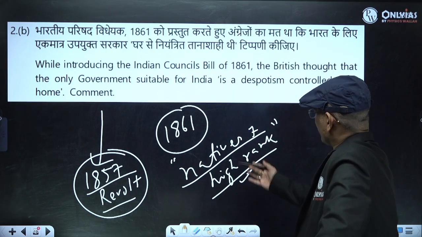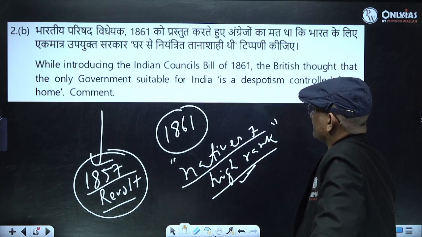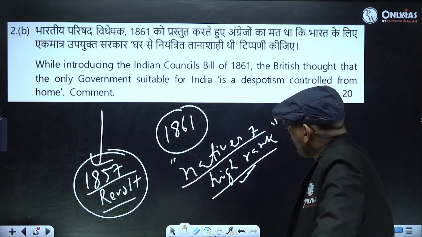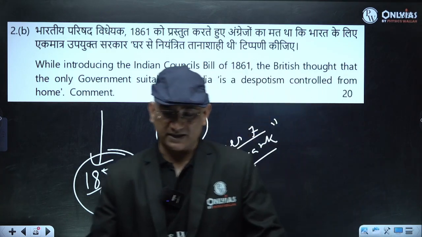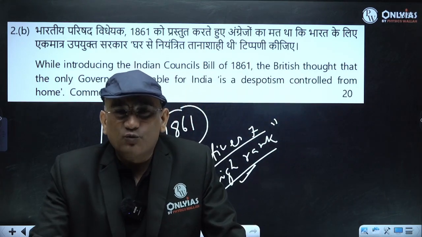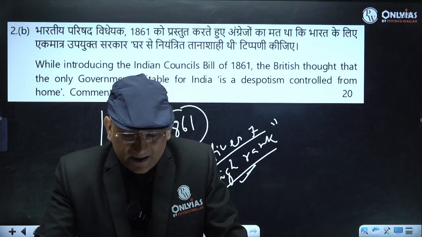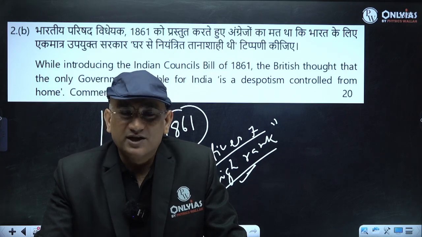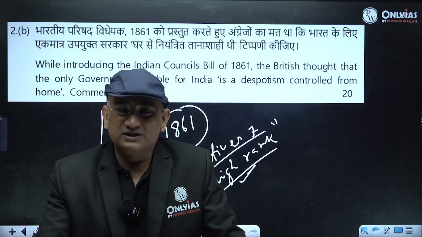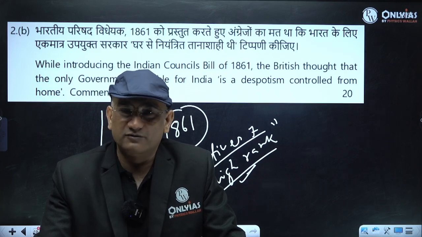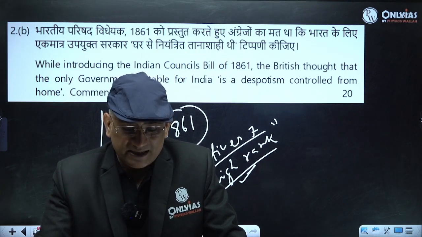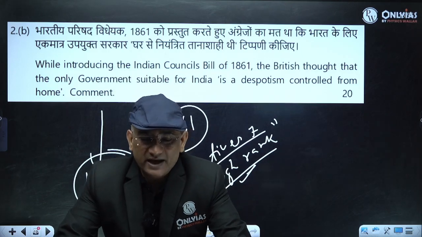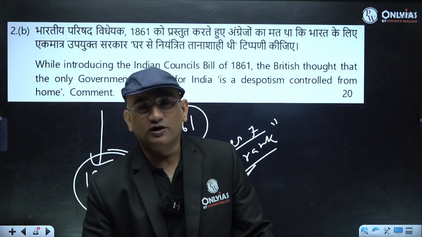The idea of giving representation to Indians was mooted after the 1857 revolt. They realized that without involving Indians, there would be a gap between the rulers and the ruled, and therefore they started involving them.